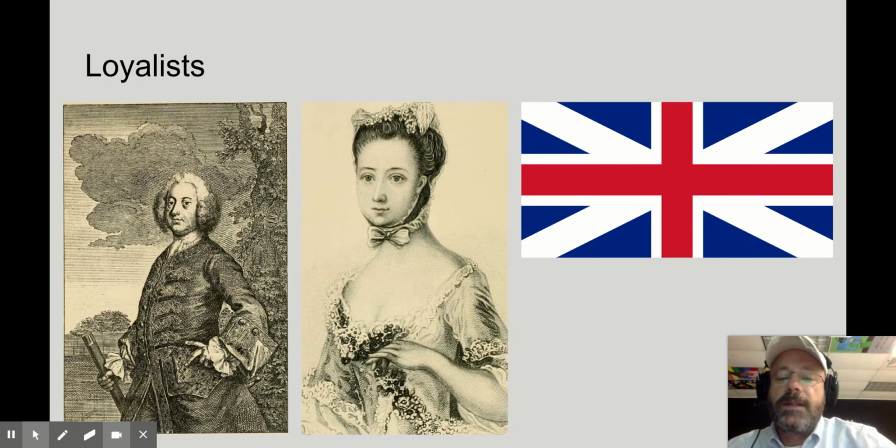Your loyalists tended to be people who had either commercial ties or cultural ties, or perhaps both, to Great Britain. Oftentimes, they were located in coastal areas, from South Carolina all the way up to Massachusetts. An example might be a large plantation owner, or maybe someone who owned a shipping company, because they were doing well commercially in their relationship with Great Britain, and they didn't want the war, so they tended to be loyal to Britain, and we call them loyalists.